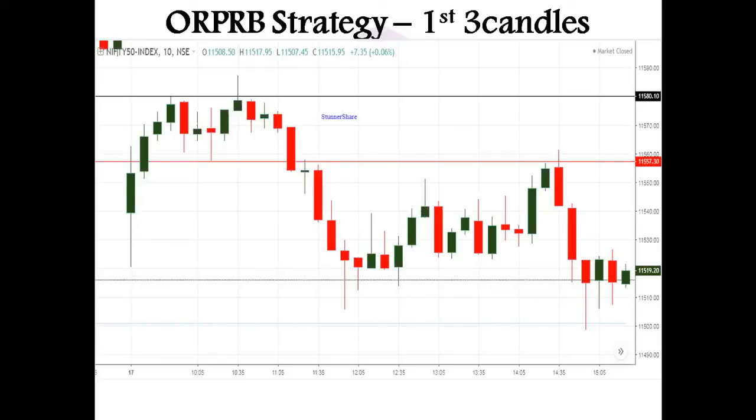Clear? So in the first few examples, what I have shown you is that in the 3 candles, I need 2 candles to be strong so that I can happily go for an entry. And if 2 candles are not strong, and only 1 candle is strong, though they are green candles, just make a note of it. Why am I concentrating on at least 2 candles being strong with wicks? See, these 3 candles are completely green candles. They are strong candles, but still the wick size is more in the third and the first candle, and ultimately it has rejected and fallen down badly. Only our stop loss saved us, nothing else.